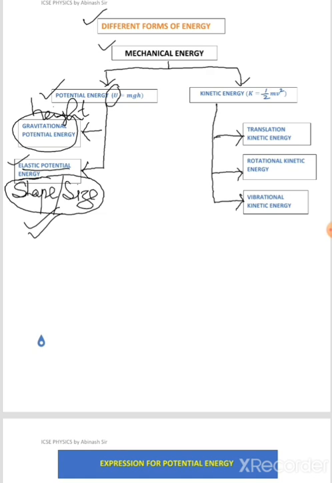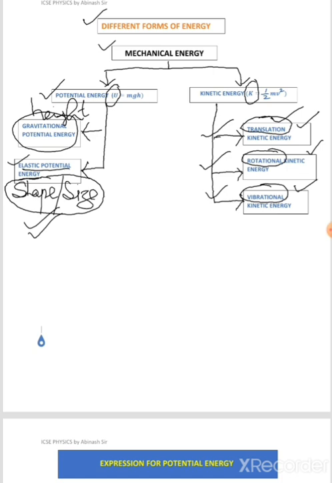All right. Now let's go to the next kind of mechanical energy, that is kinetic energy. As I said, kinetic energy is denoted by capital letter K, and it can be categorized into three types: translational kinetic energy, rotational kinetic energy, and vibrational kinetic energy. I guess by the word itself you can realize in what form they possess this kinetic energy. Number one is translational, meaning the body is getting translocated from one point to another.